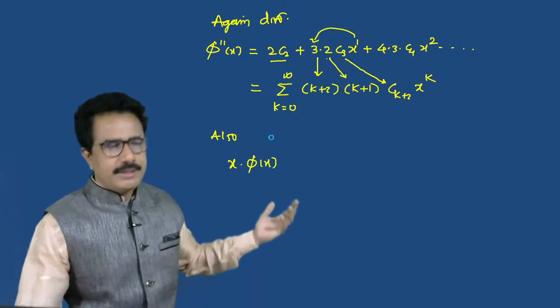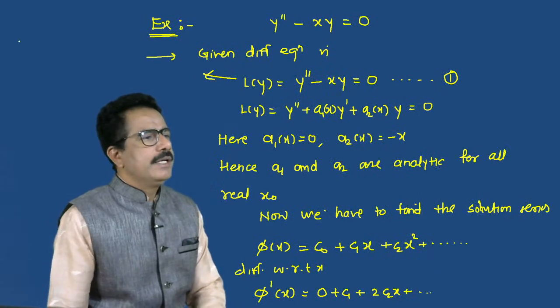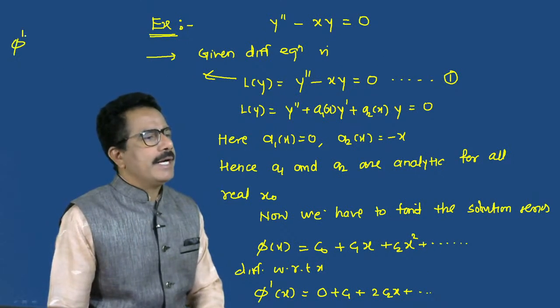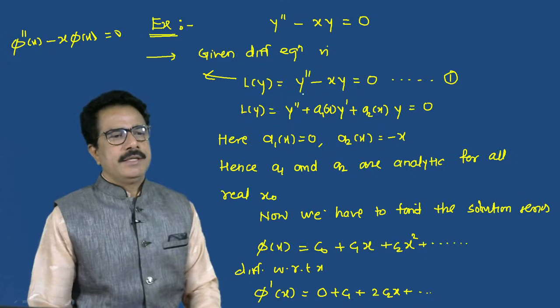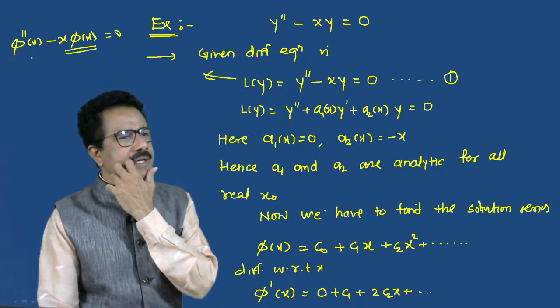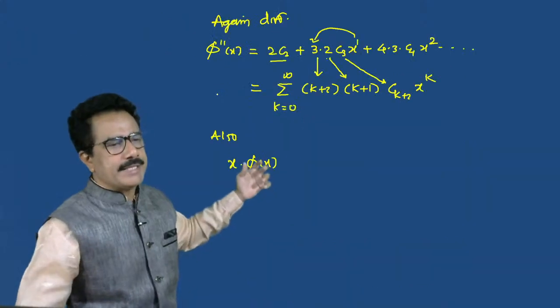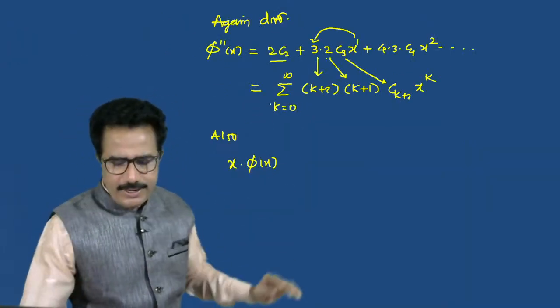Y means x. Here we have to put the solution. Actually, how is the solution? Phi is a solution. Then what we require is phi double dash of x minus x into phi of x equals 0. The solution will be in this form. So x into phi, which we have to calculate; we have already calculated phi double dash. Now x into phi, which is given by phi of x.